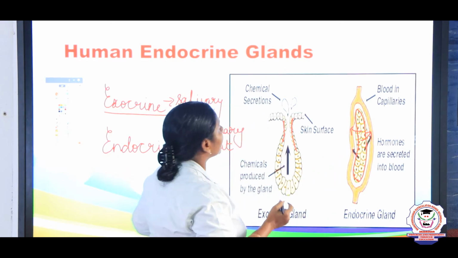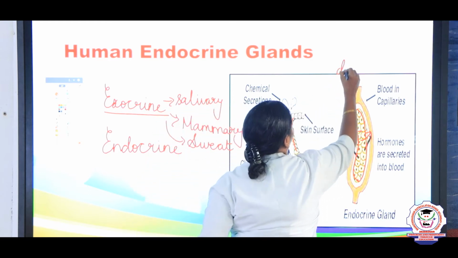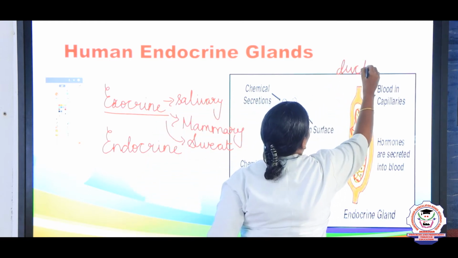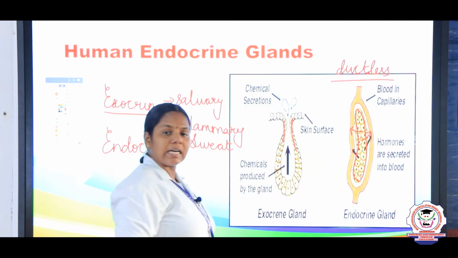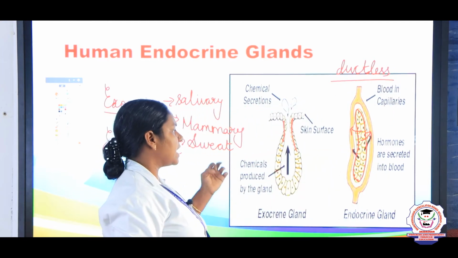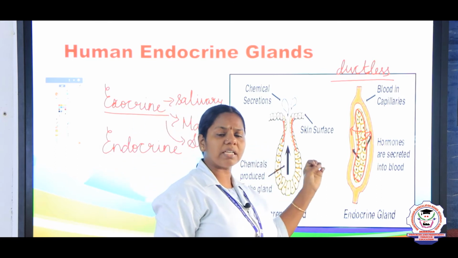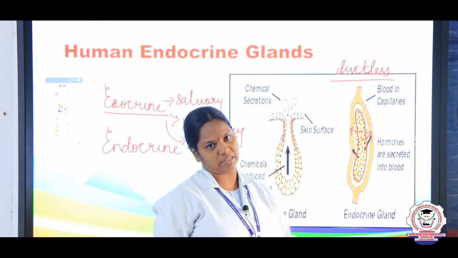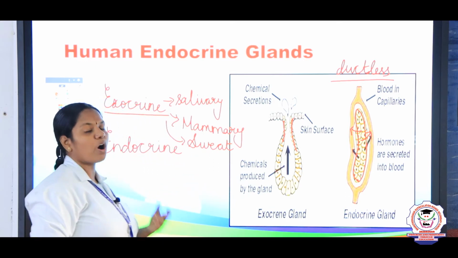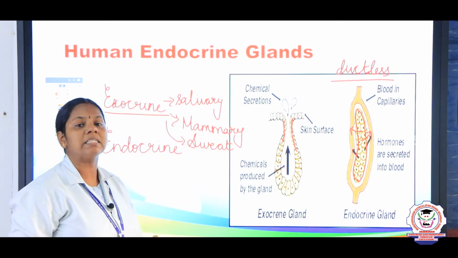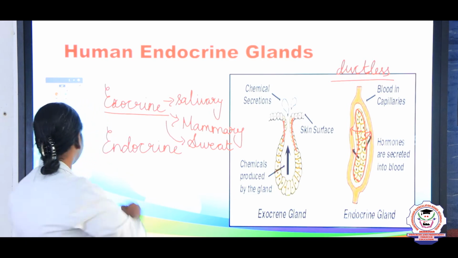Hence, the endocrine glands can also be called ductless glands. They do not have ducts, hence they are called ductless glands. And next, the hormones are secreted in very minute quantities, right? So, now let us see what are all the types of endocrine glands present in the human body.